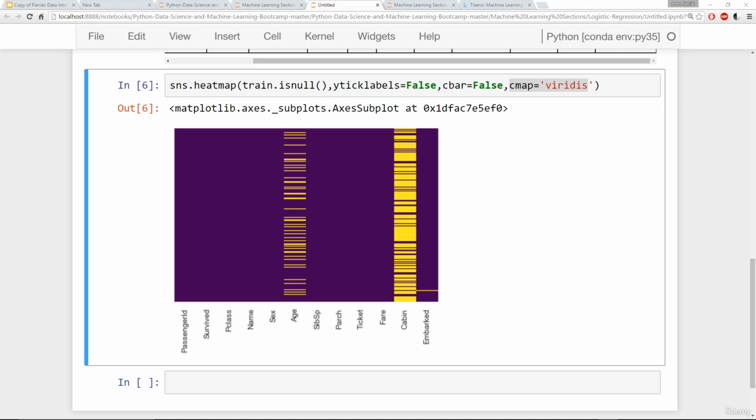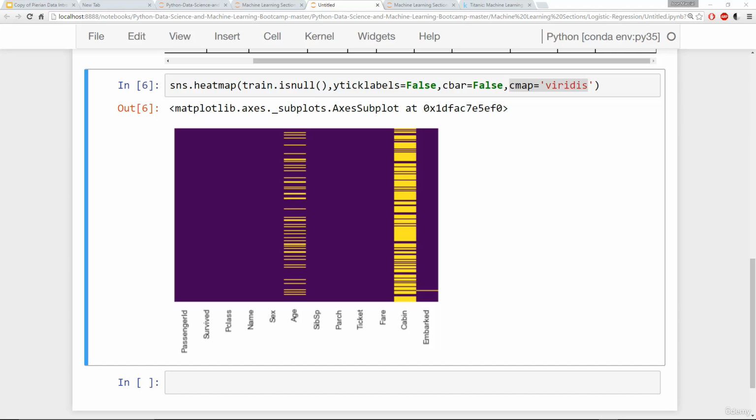Roughly about 20% of that age data is missing, and the proportion of age missing is likely small enough for reasonable replacement with some form of imputation, meaning I can actually use the knowledge of the other columns to fill in reasonable values for that age column. Looking at the cabin column, however, it looks like we're just missing too much of that data to do something useful with it at a basic level. We're going to go ahead and probably drop this later or change it to some other feature like cabin known 1 or 0. Let's go ahead and continue on by visualizing some more of this data. We'll come back to this problem of dealing with the missing data later on.